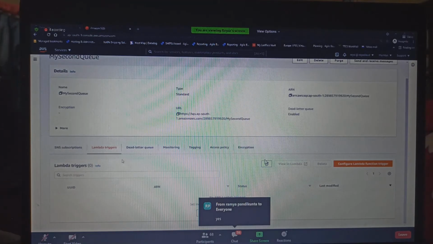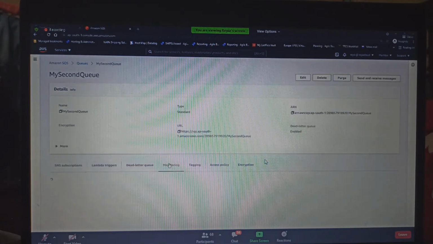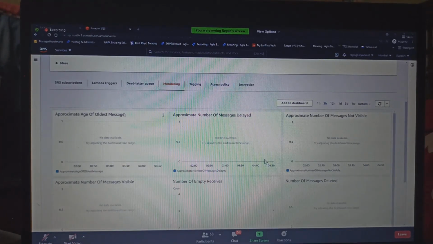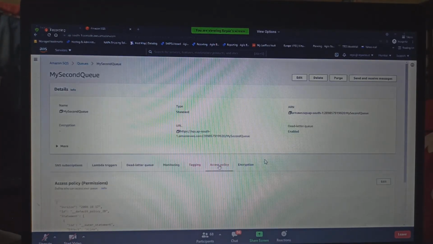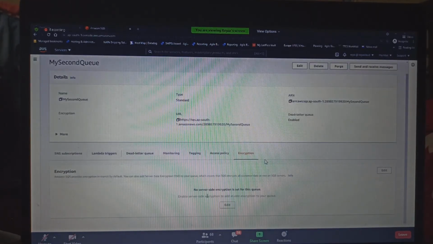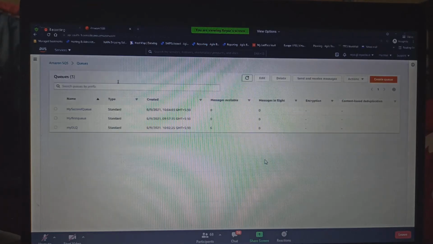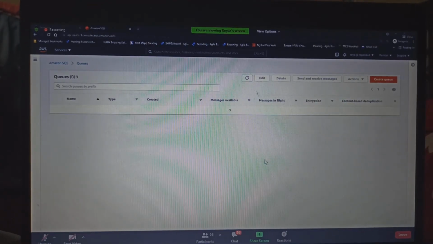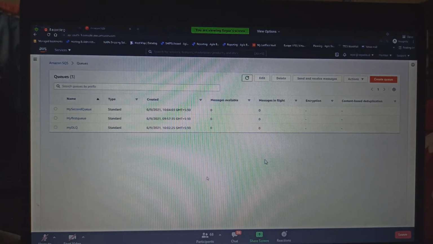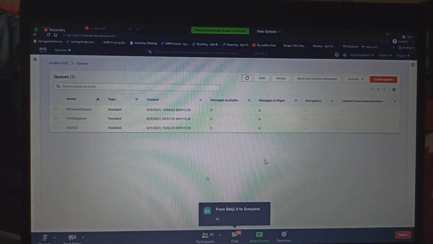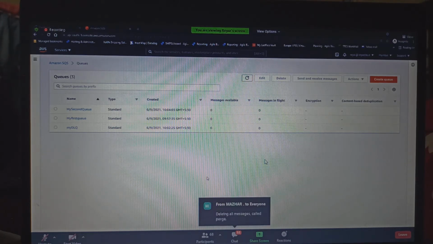And I told you that from SQS, if you want to trigger some Lambda functions, you can do it. Dead letter queue, we have seen it. Monitoring, you can check how many messages are coming, going, and so on. How many receives, all these things you can monitor. You can tag it, to control who wants to access what, and then you can enable it. Purge means deleting the messages from the queue. Guys, clear? Yes, deleting all messages is called purge.